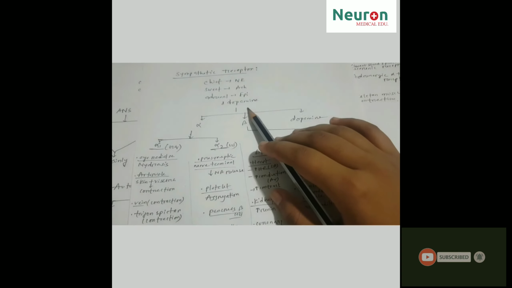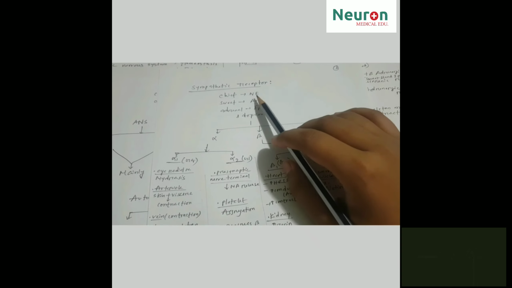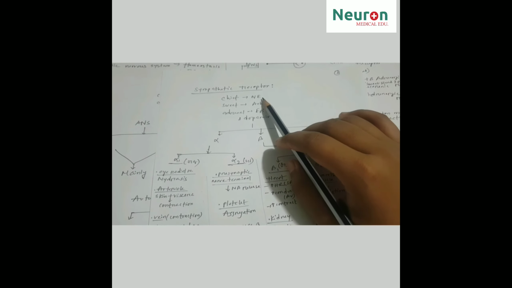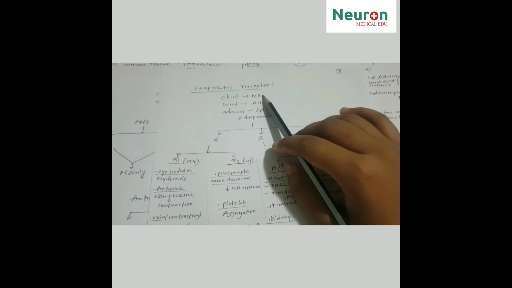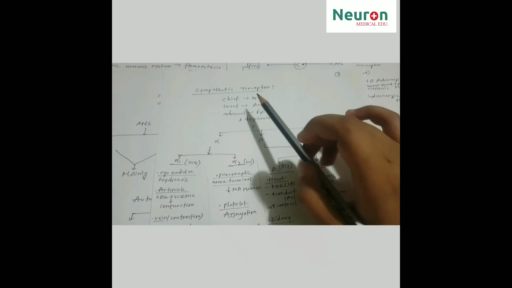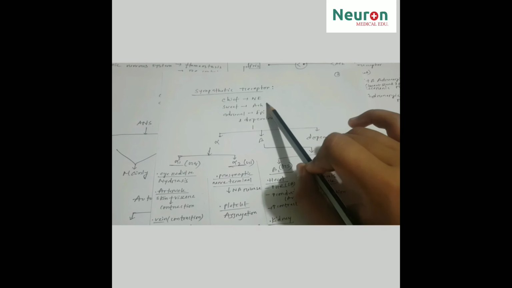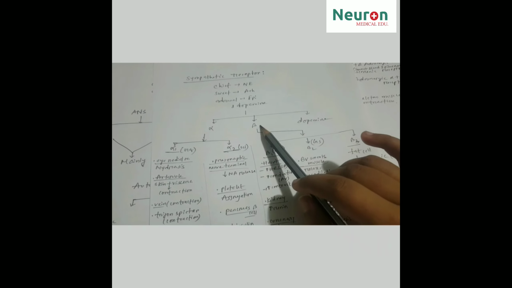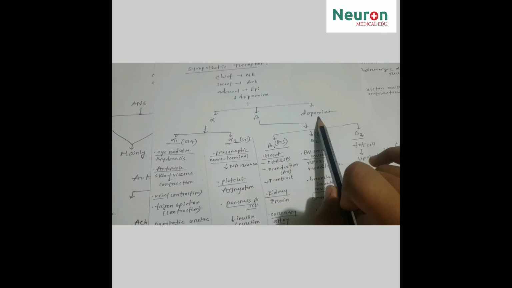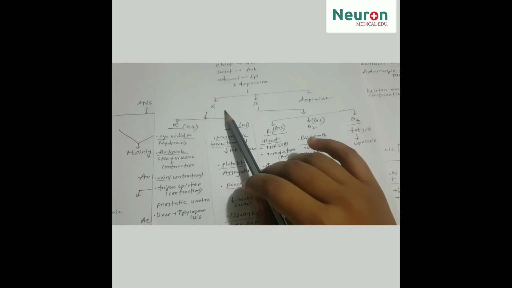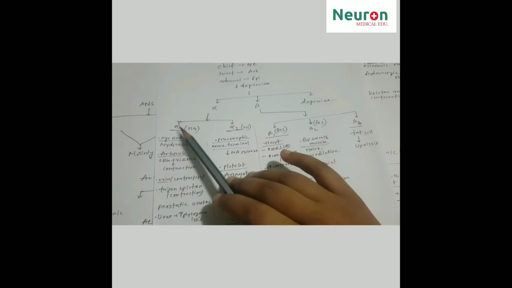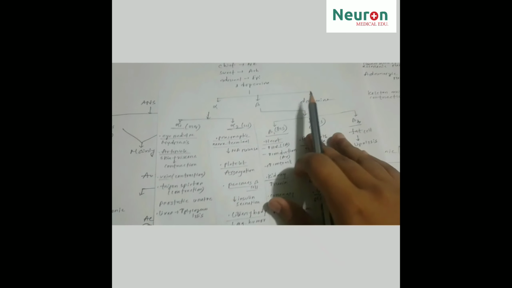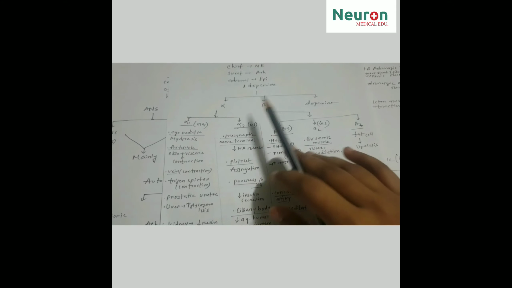Now the sympathetic receptors. The chief neurotransmitter released from sympathetic nerve endings is norepinephrine, with exceptions: acetylcholine release from the sweat gland, and epinephrine and dopamine release from the adrenal medulla. The sympathetic receptors we can divide into alpha, beta and dopamine receptors. Alpha receptor is further divided into alpha 1 and alpha 2. Now we will discuss the receptors and their sites of action.